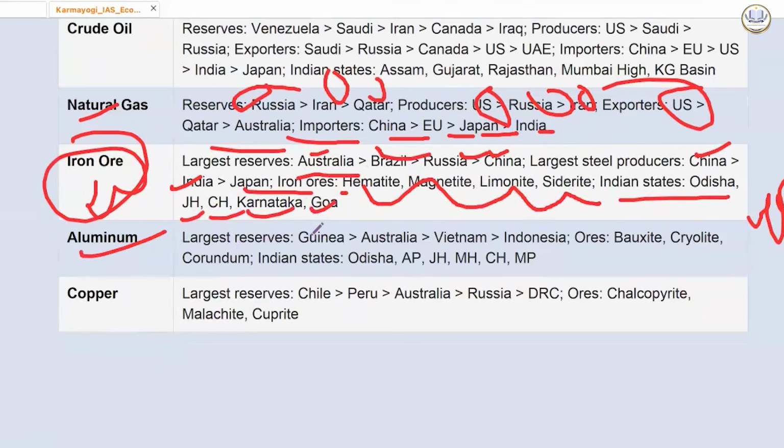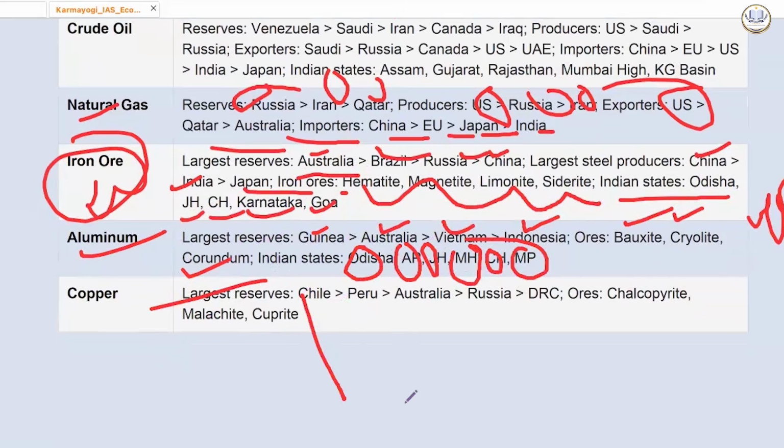Aluminium, largest reserves is in Guinea, then Australia, then Vietnam, then Indonesia. Ores are bauxite, cryolite, corundum. Indian state, Odisha number 1, then Andhra Pradesh, then Jharkhand, then Maharashtra, then Chhattisgarh, then Madhya Pradesh. Copper, largest reserve is in Chile, then Peru, then Australia, then Russia, then Democratic Republic of Congo. Ores we have chalcopyrite, malachite, and cuprite.